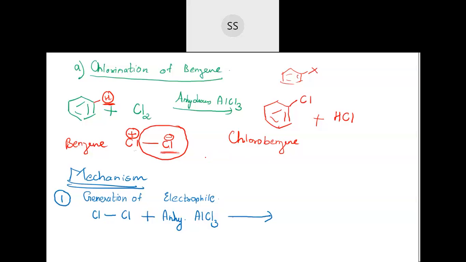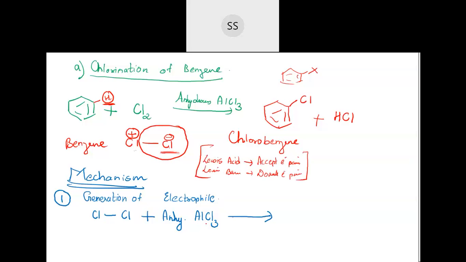According to Lewis, a Lewis acid is the one which can accept an electron pair, and a Lewis base is the one which can donate an electron pair. Yes, very good. So Lewis acid is a substance which can accept an electron pair, and Lewis base is the one which donates an electron pair. So now here AlCl3 acts as what exactly?